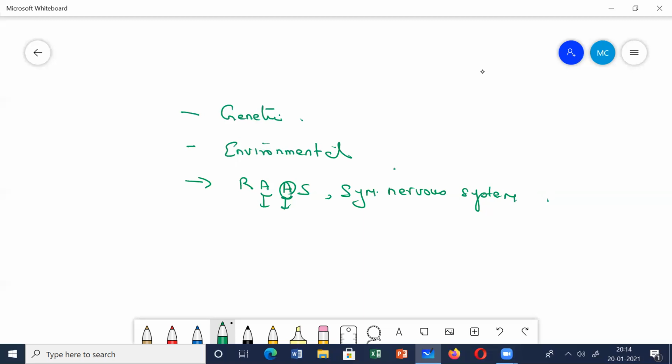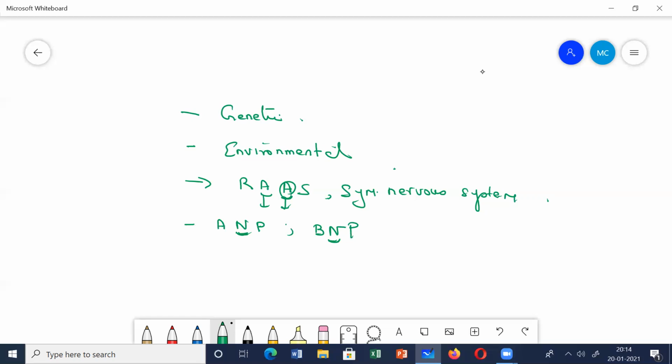Then you have the different natriuretic peptides, like ANP and BNP. What do these natriuretic peptides do? From the name only you can understand, they help in the excretion of sodium and in maintaining the sodium balance in our body. But if there is any derangement or deficiency of these natriuretic peptides, it can lead to hypertension.